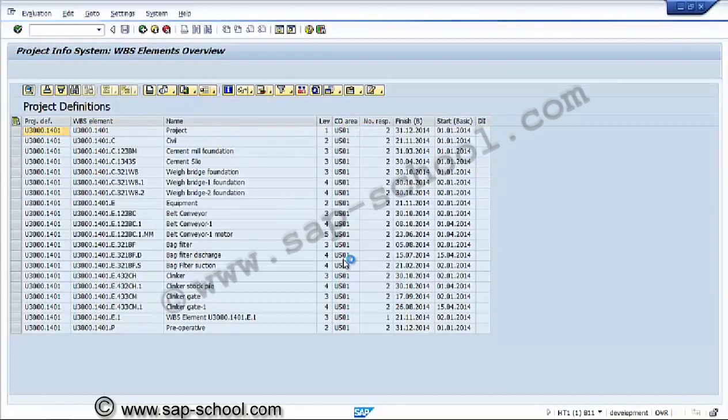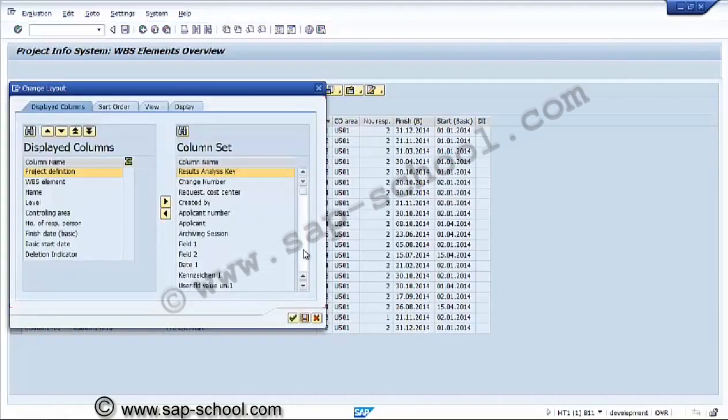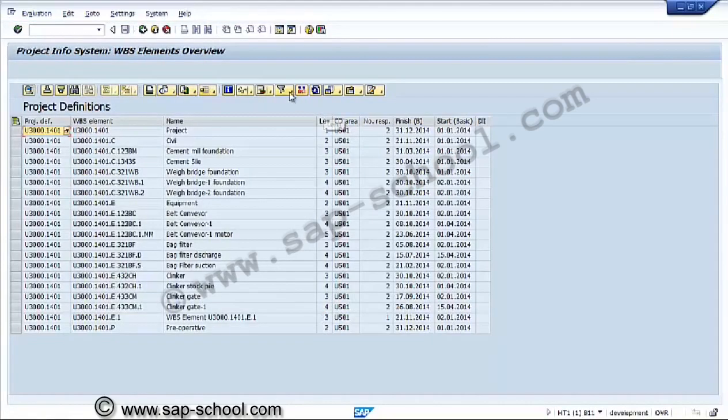There's a controlling area, basic finish date, basic start date, and these are the other fields we have. We can select if required, and this is the filter option, and this is hide lines, and this is converting the units, refresh, drill down reports, and individual view, orders, networks, activities.